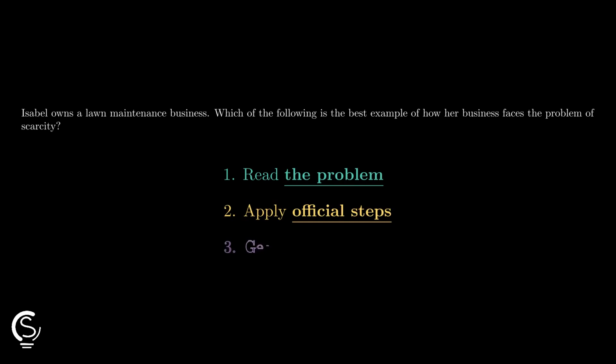Scarcity shows up when resources are limited. So watch this quick one. We need the choice proving Isabel cannot produce as much as she wants.